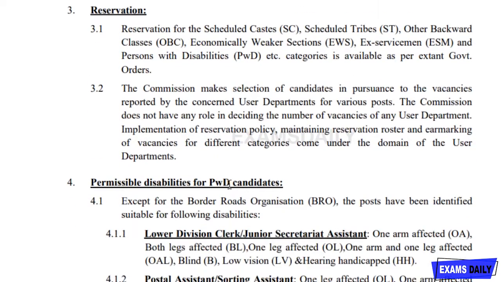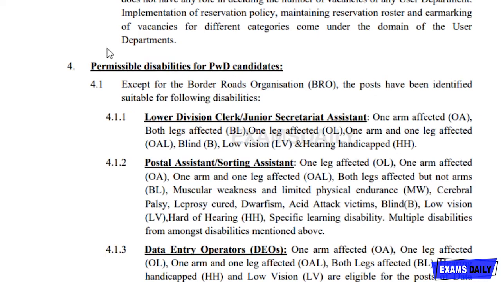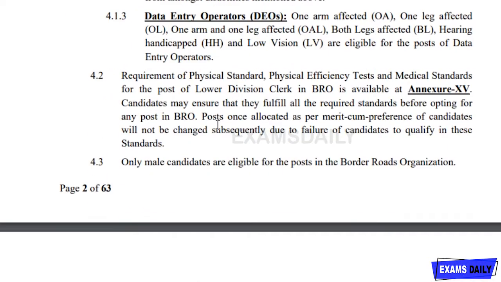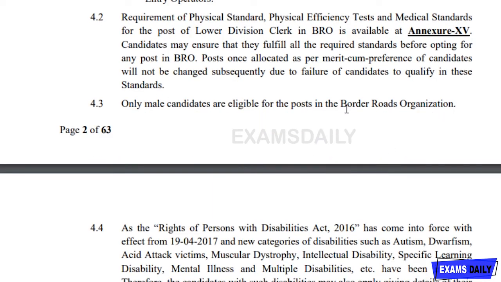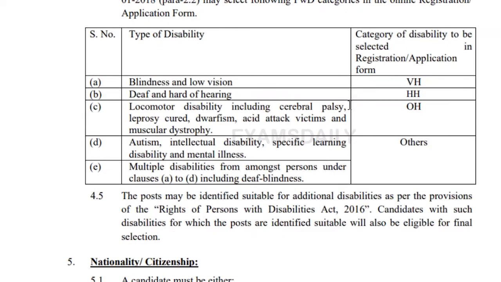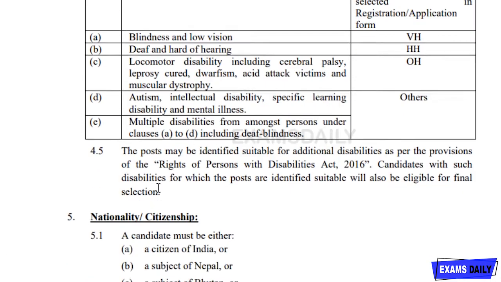The next is about reservation. For SC/ST candidates there are reservations, so it will be a very golden opportunity for you, and you can use it. They have also given the permissible disabilities for PWD candidates. There are various reservations for PWD candidates for each post, so you can apply for this also. And they have said that only male candidates are eligible for the post in the Border Roads Organisation. So if you are male, you will be given this post only in the Border Roads Organisation, so please be aware of that also. They have also given the type of disability and the category of disability to be selected, so you can check through it.